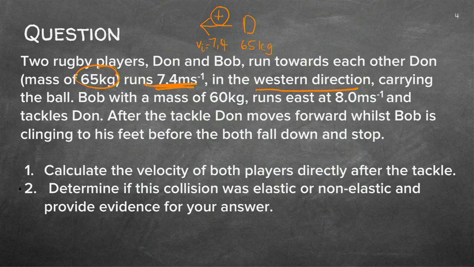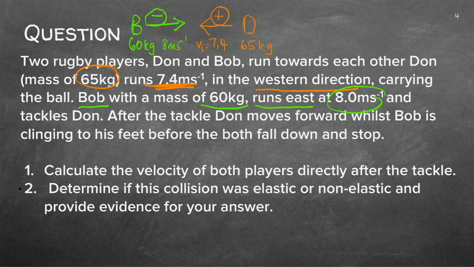Bob, this is now another player. Bob has a mass of 60 and he's running east. So I've got Bob this side running east, and now if that's positive, this has to be the negative velocity. And he's got the 60 kilogram mass and running at 8 meter per second. So I've got all the detail that they've given me on the slide.